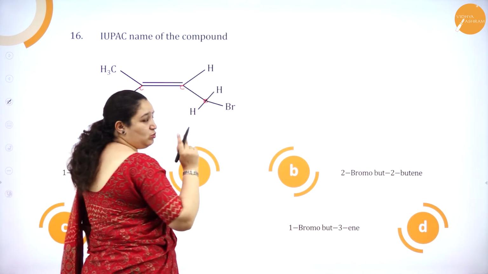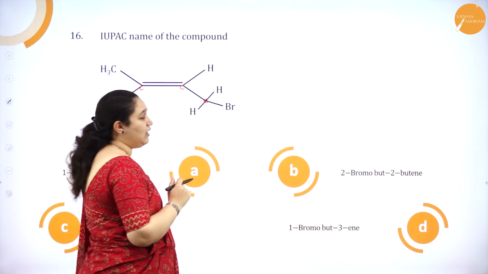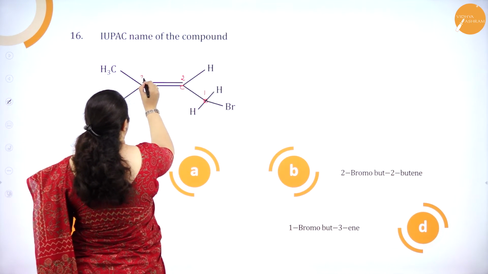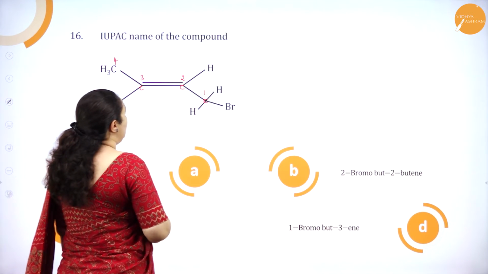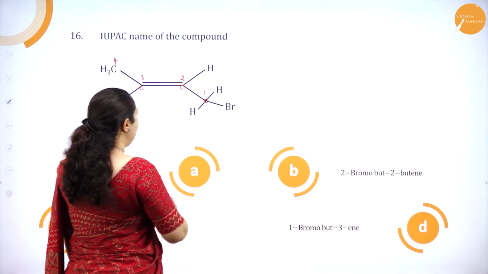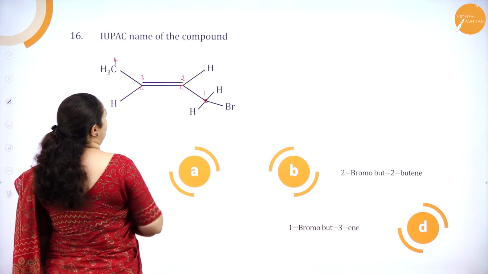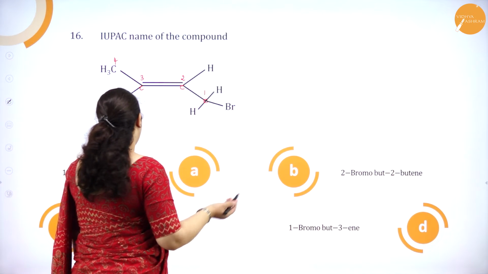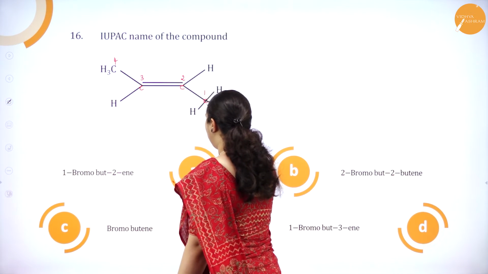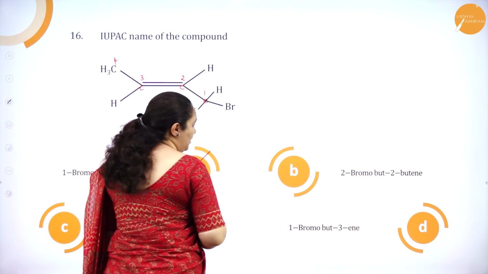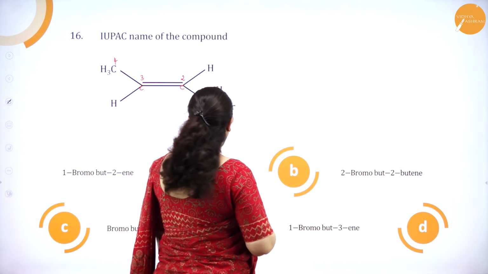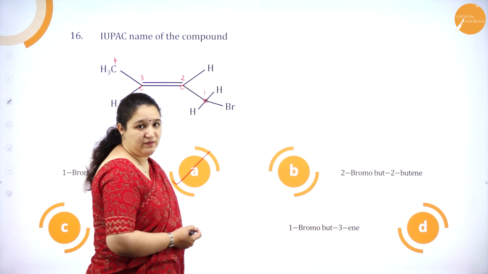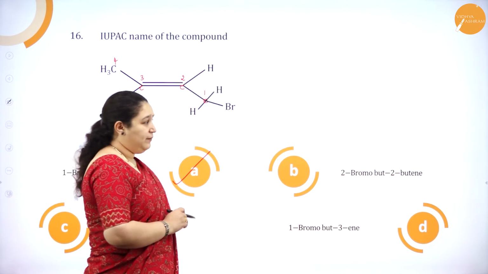What is the least number for the carbon double bond? So 1, 2, 3, 4. So it is 1-bromo, but-2-ene. The others are wrong. It is 2-bromo-2-butene. Then we have 1-bromo-but-3-ene they have given, so it is wrong. Okay.